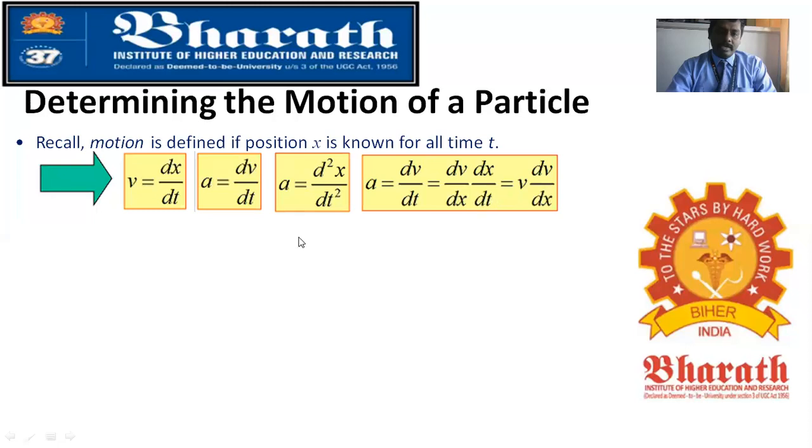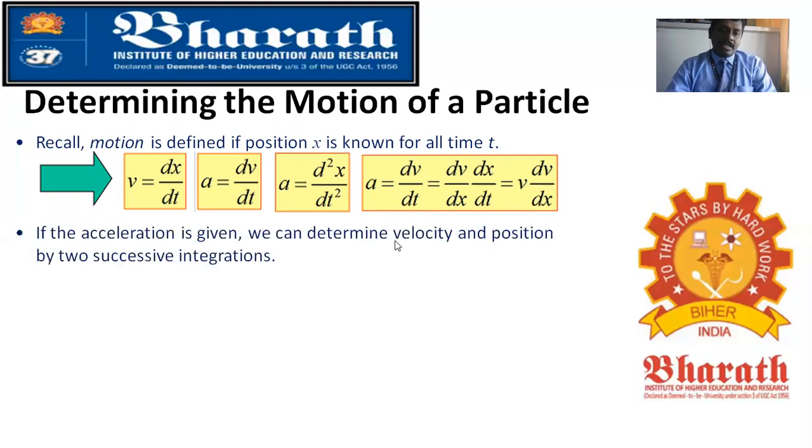We know dx by dt is velocity. So here you have velocity, so it will be v into dv by dx. This relation is important while solving problems. Whenever you do not know a time function, and you know the change in velocity and change in displacement, at that time you can identify the acceleration. And if the acceleration is given, we can determine velocity and position by two successive integrations.